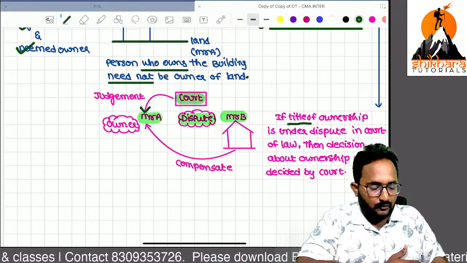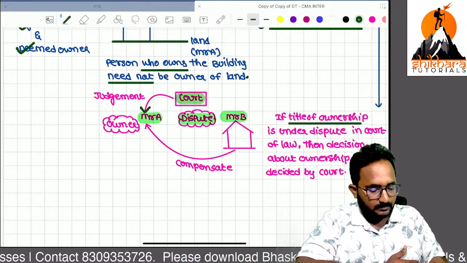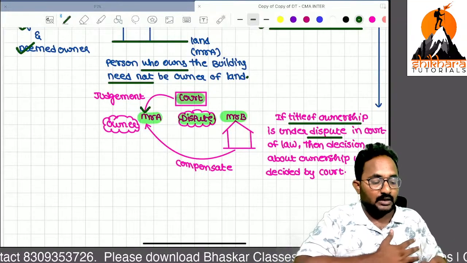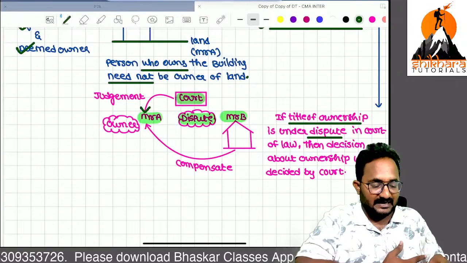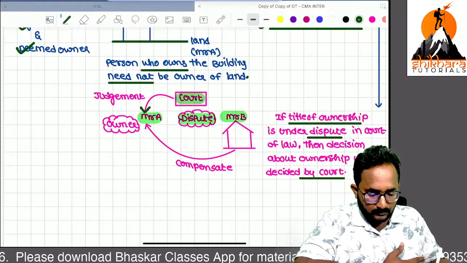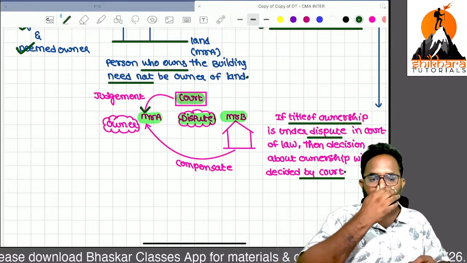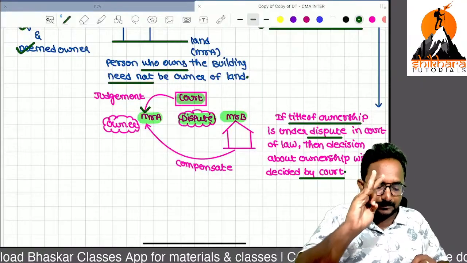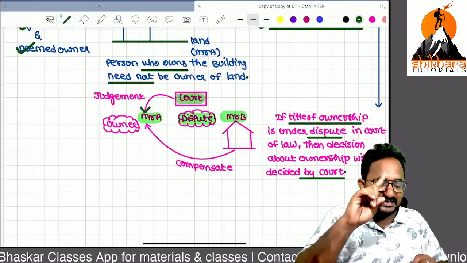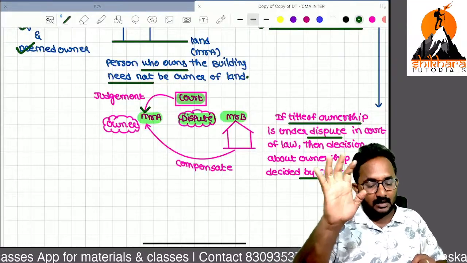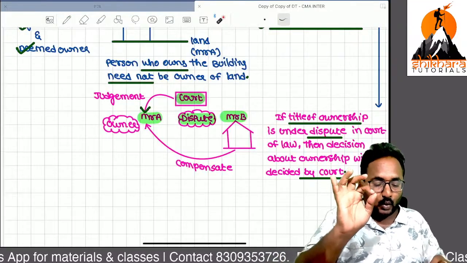If the title of ownership is under dispute in a court of law, the decision about the ownership will be decided by the court only. Are you clear?